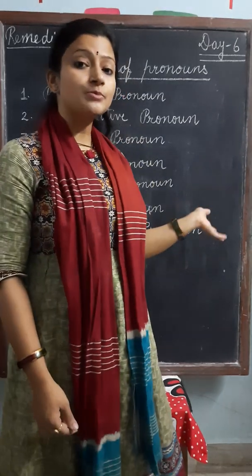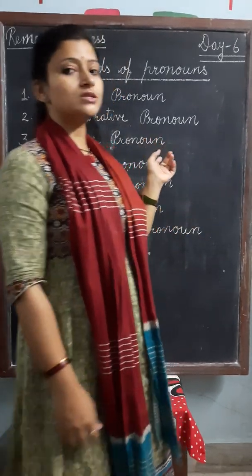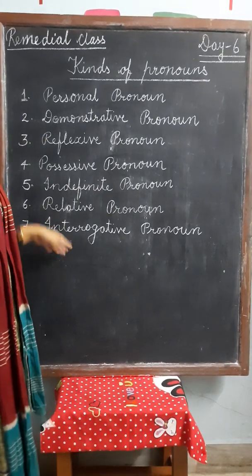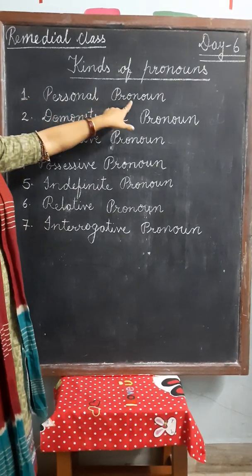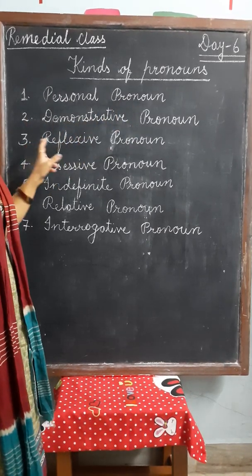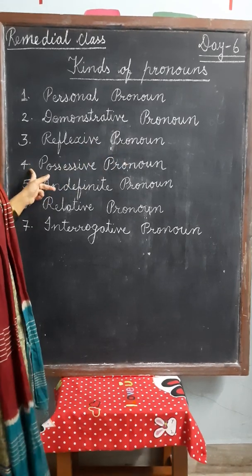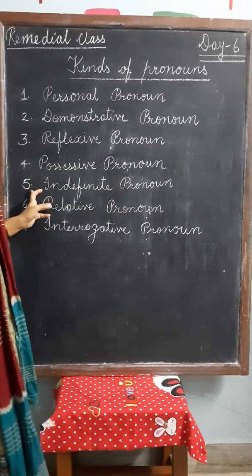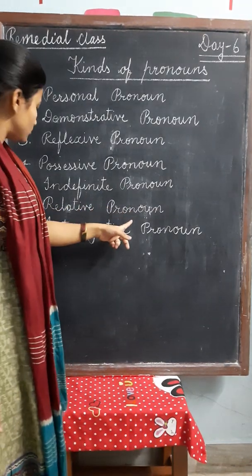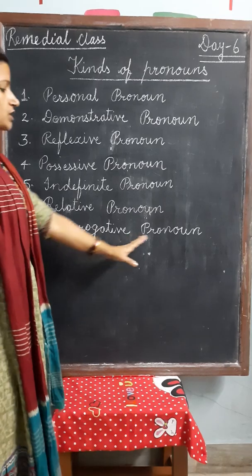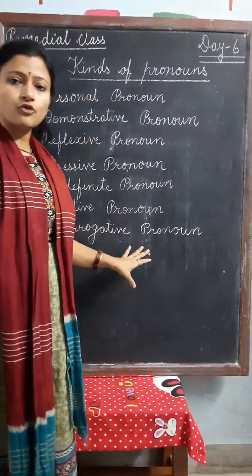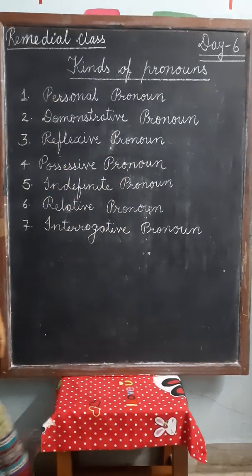We will see the types of pronouns. Kinds of pronouns. Here you can see there are 7 types of pronouns. First, personal pronoun. Second, demonstrative pronoun. Third is reflexive pronoun. Fourth is possessive pronoun. Fifth is indefinite pronoun. Sixth is relative pronoun. And seventh is interrogative pronoun. Now we will talk about these 7 types of pronoun one by one.